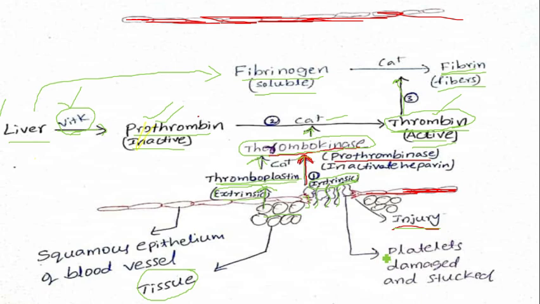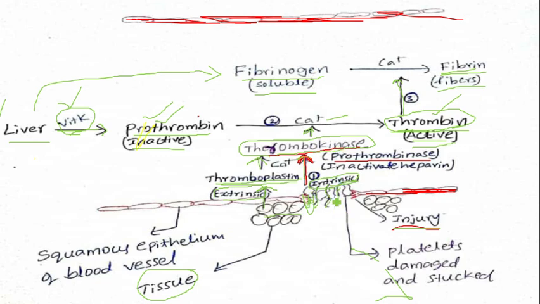What happened at the start? There is an injury on the walls of the blood vessel, which leads to damage of the walls, meaning the squamous epithelium gets damaged. The damaged squamous epithelium damages the platelets.